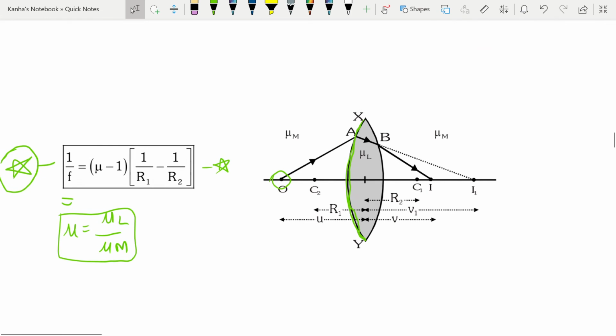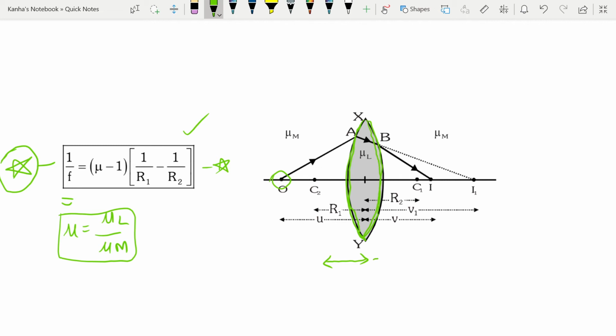After you get the first image, you use that image as the object for the second part of the lens, and then you use the above formula again to arrive at these relations that I've given right here. So 1 by f is equal to mu minus 1 into 1 by r1 minus 1 by r2. What is r1? This is r1.